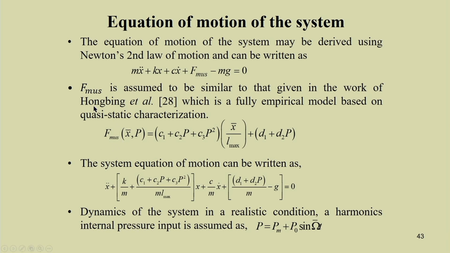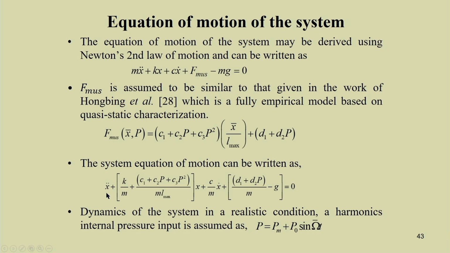We have to take this F muscle in this form, following the work of Hongbing et al. F muscle of x bar and P equals (C1 plus C2 P plus C3 P square) into x bar by L, plus D1 plus D2 P. Here a 5 parameter muscle model has been considered. The C1, C2, C3, D1, D2 can be obtained by performing direct experiments. So you can get all these system parameters, and then write F muscle in this form.